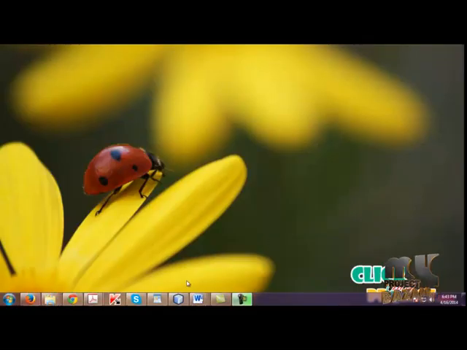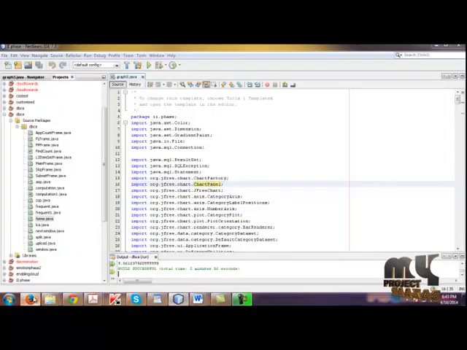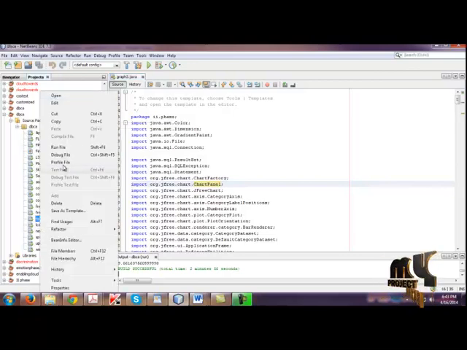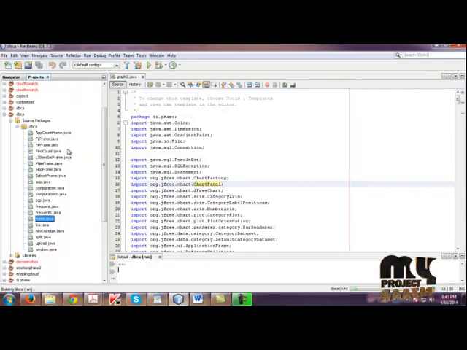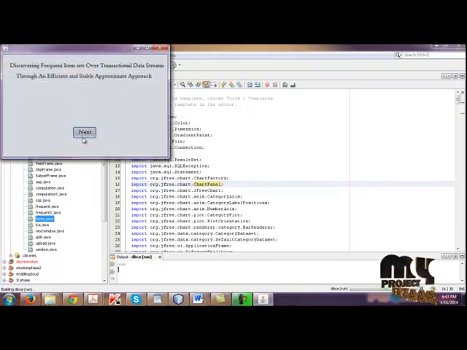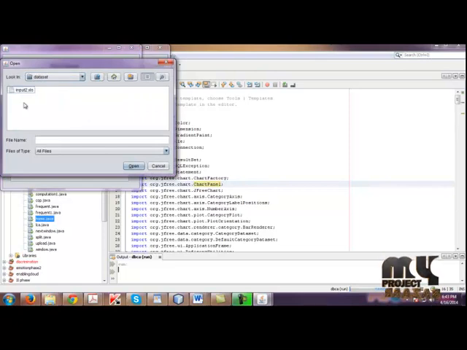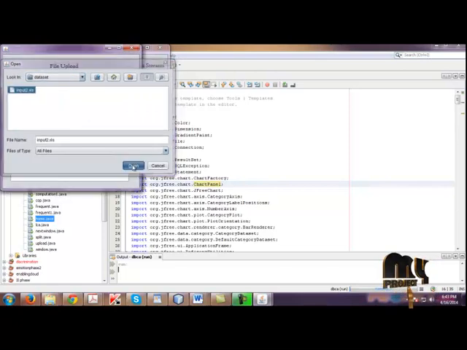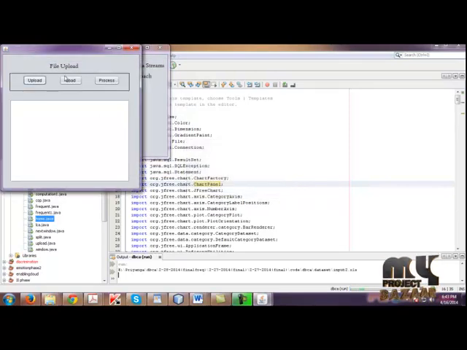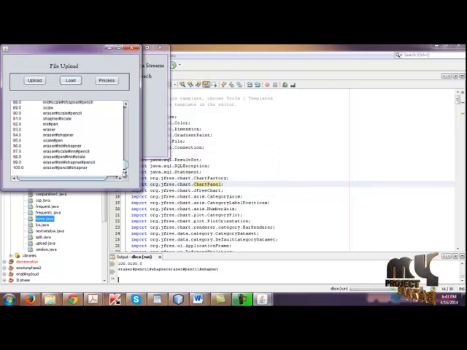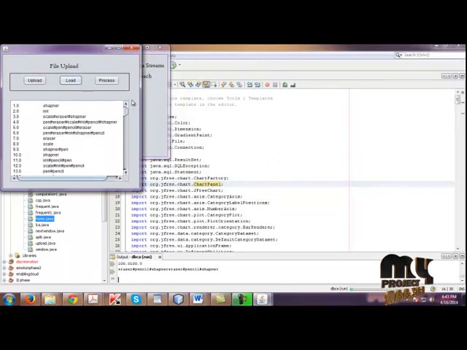Now we are going to open the project. The front end is NetBeans and the back end is MySQL. In the front end, choose DBSA. Inside the DBSA package, choose home.java and click Run File. Click Next. Click Upload. That is, we need to browse the dataset. It should be present under the dataset folder. File selected. Load. If you click Load, the contents present in the input are shown here.